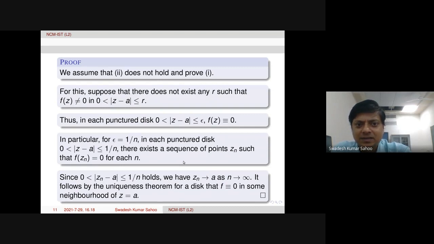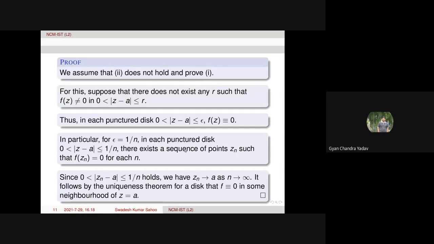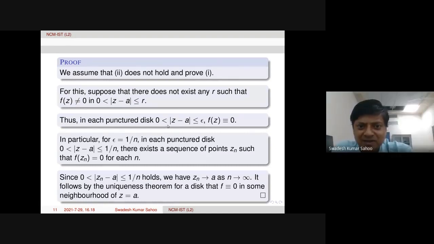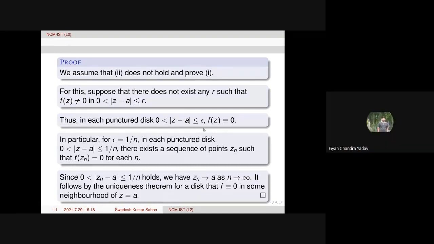So any question? Please ask if you have any question. Sir, in the third line, we get that f(z) is identically 0 in some punctured disk. Yeah, in each punctured disk, yes, such disk. So that is the conclusion also. So we got that in the third line only. After all, we are proving the same thing in the last line.